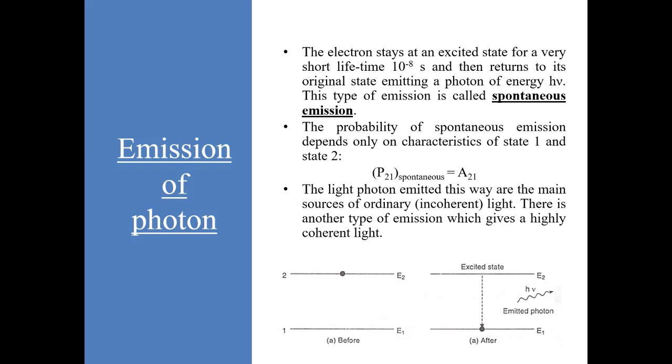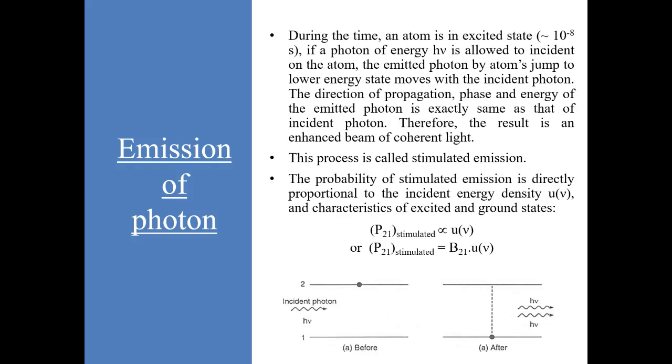There is another type of emission also, which gives a highly coherent light. During the time an atom is in excited state, if a photon of the same energy difference h nu is allowed to be incident on this atom, the photon emitted by the atom's jump to lower energy state moves with the incident photon. The direction of propagation, phase, and energy of the emitted photon are exactly the same as that of the incident photon. Therefore, the result is an enhancement of beam of coherent light. This process is called stimulated emission.